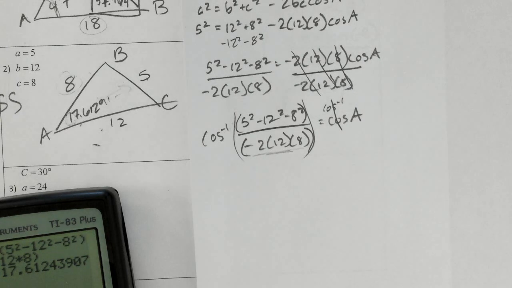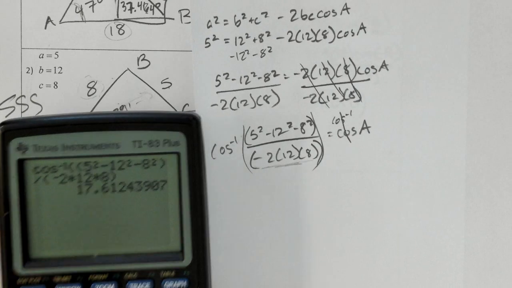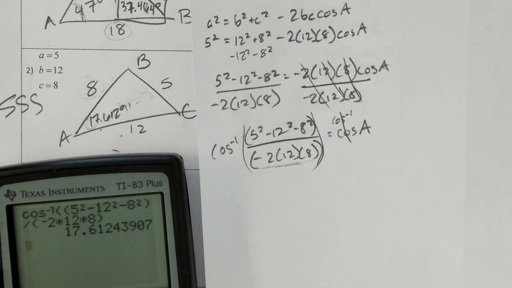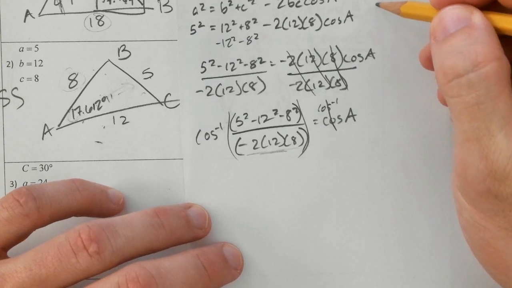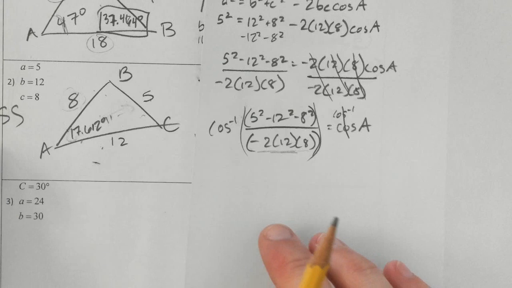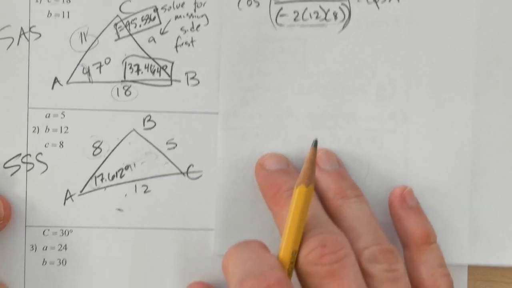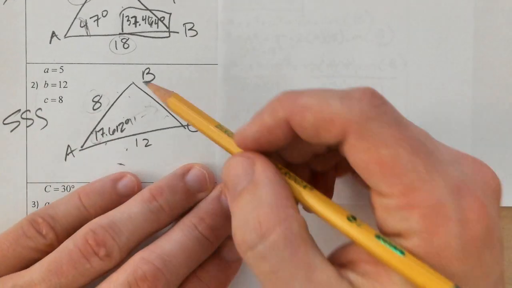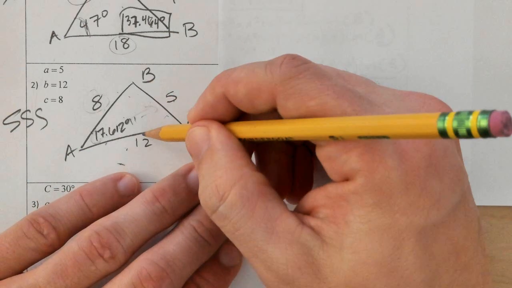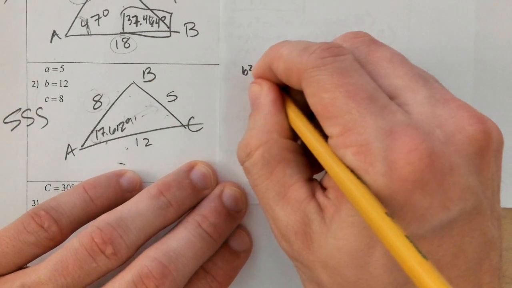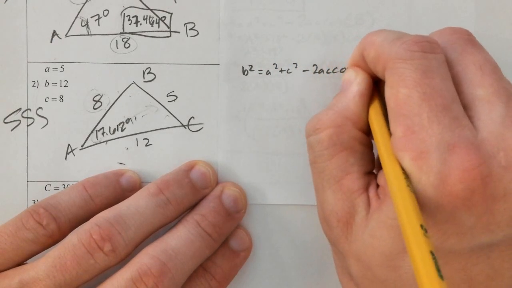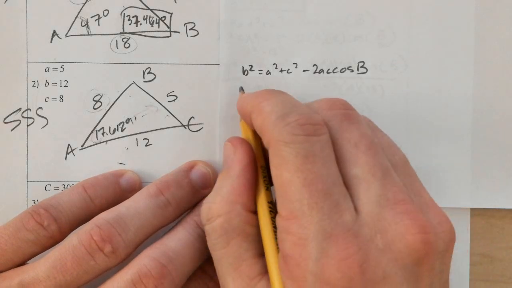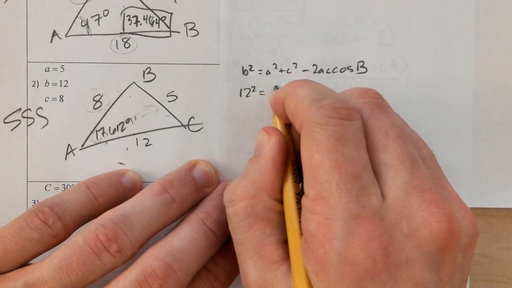Okay, so now we just do the same thing again. We don't have to store the variables because we're not going to use this angle A. We just need to do the same process for B and C, and you can pick whichever one you want to do first. And if you remember the shortcut, it's going to be basically just changing some numbers around in the calculator. So if I wanted to solve for angle B next, I would put this version here. Start with that. And once you're really good at this, of course, you won't have to write out this every time, but we'll just go ahead and do that for right now.